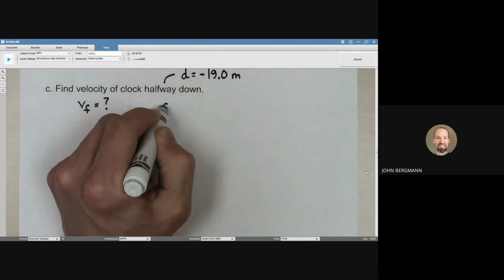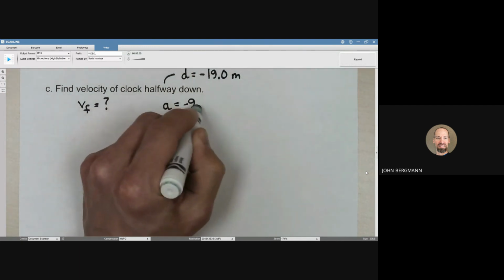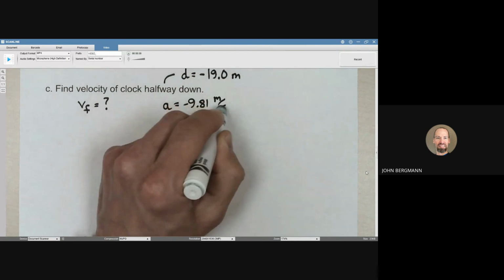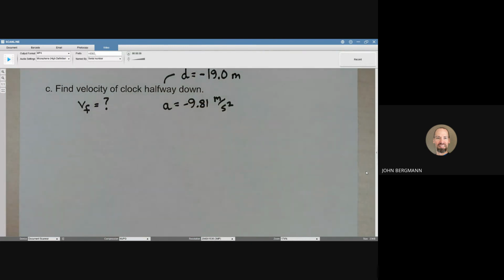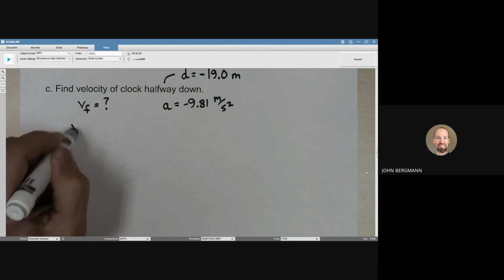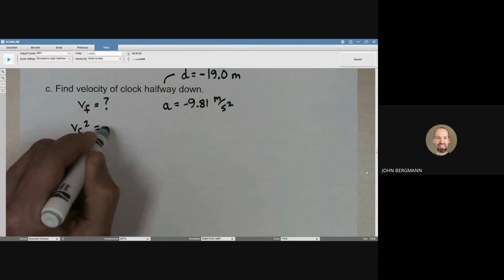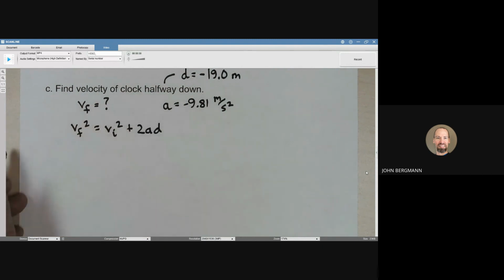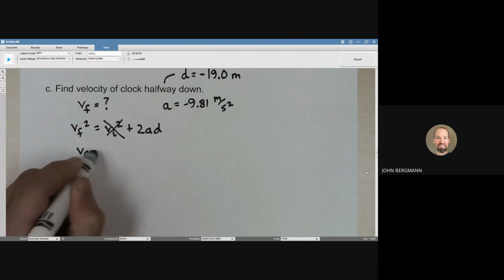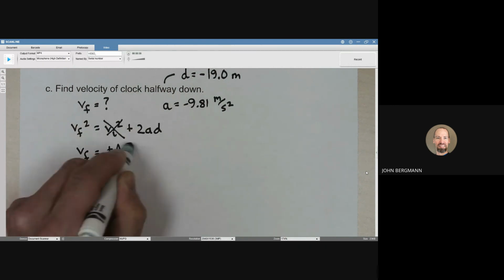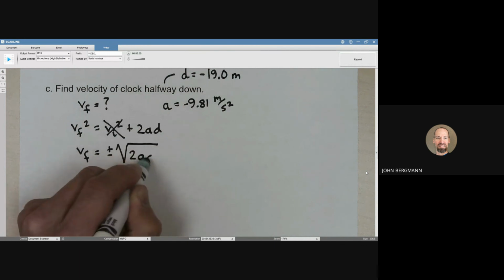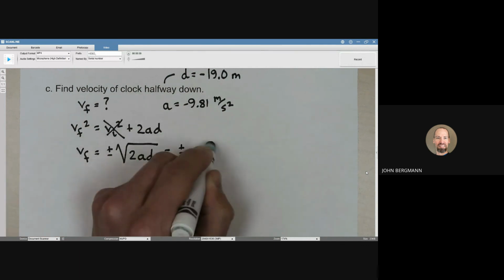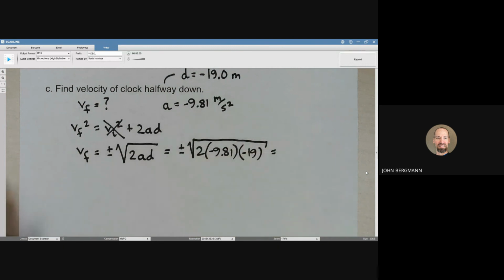We still know the acceleration to be negative 9.81 meters per second squared. So I think once again we should use the no time equation. V final squared is equal to V initial squared plus 2 times A times D. V initial is 0, which means V final, as we did before, is plus or minus the square root of 2 times A times D. Are we going to choose the positive or the negative form of this?